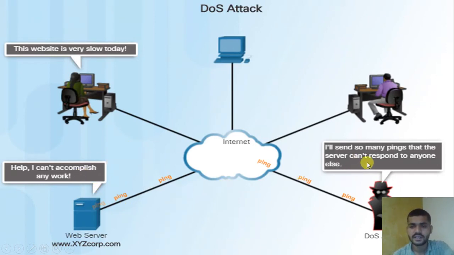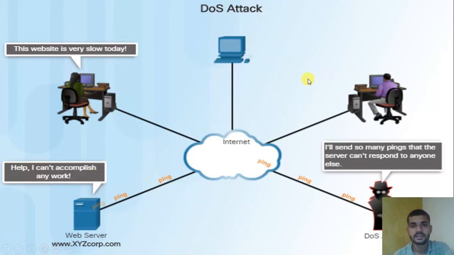The attacker sends many requests and queries to slow down this server. Then the clients think that this website is very slow. It is getting very slow because the attacker is attacking this server.